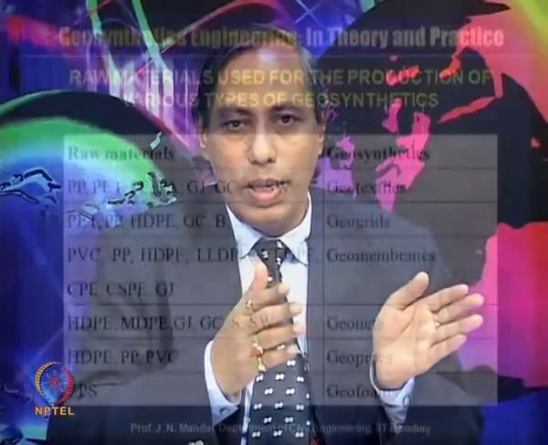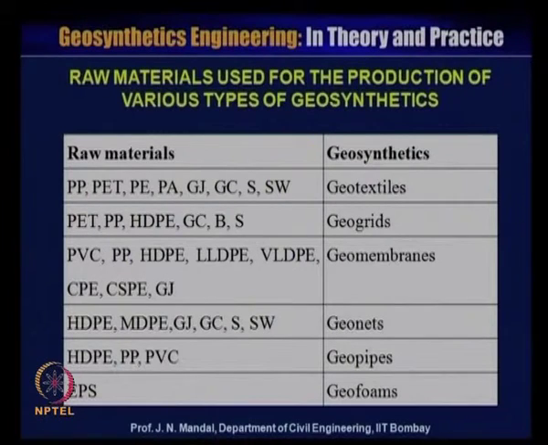So, we will show how this raw material is used for the production of various types of geosynthetic material. We are showing on one side what the raw material is and what the product of the geosynthetic material should be. You can see in this table PP, PET, PE, PA, GJ, GC, S, SW, you can say geotextile material.